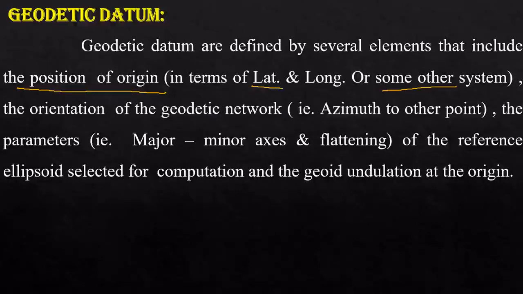In general, we take latitude and longitude. Number one, that is the position. The position is expressed in terms of latitude and longitude.